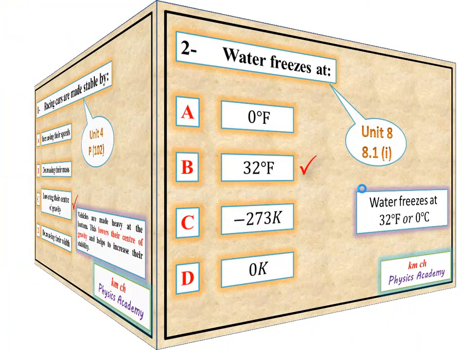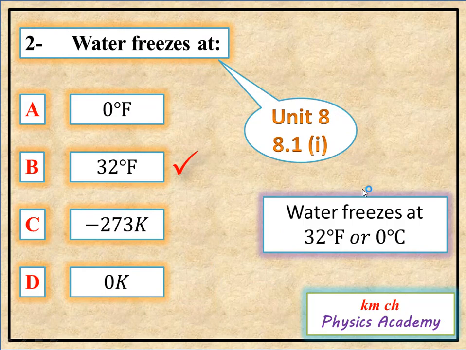Question number 2. Water freezes at. Options are A. 0 Fahrenheit, B. 32 Fahrenheit, C. minus 273 Kelvin, D. 0 Kelvin. This question is from unit number 8, question number 8.1 and its part 1.